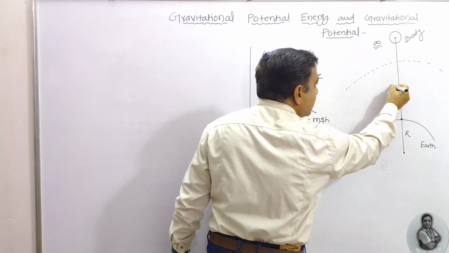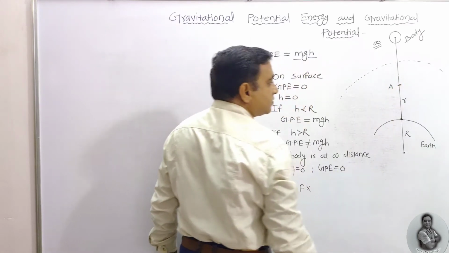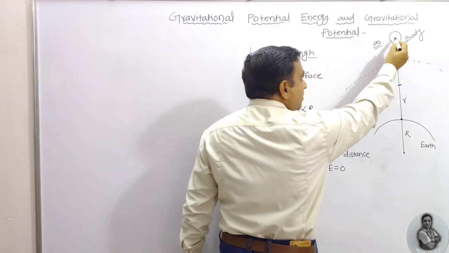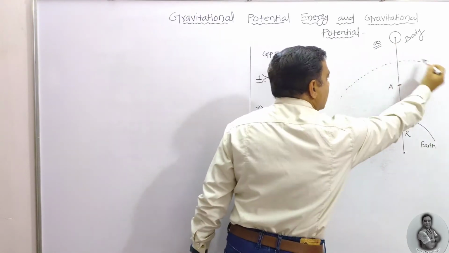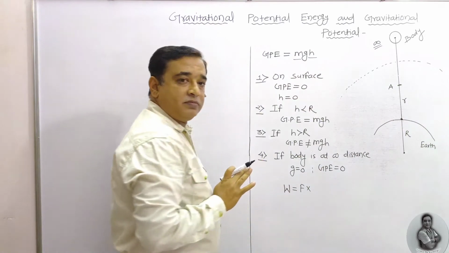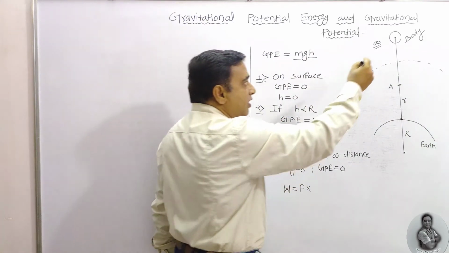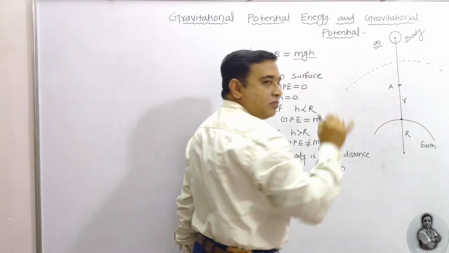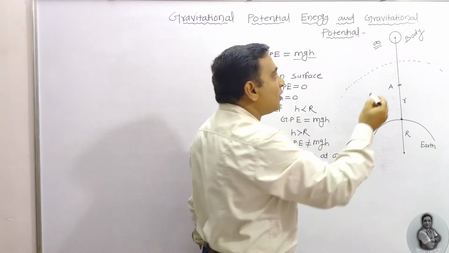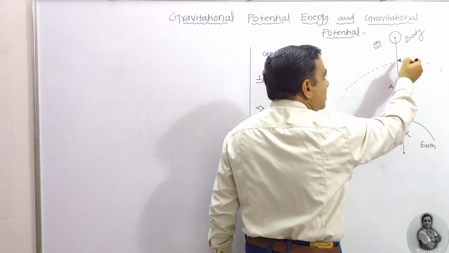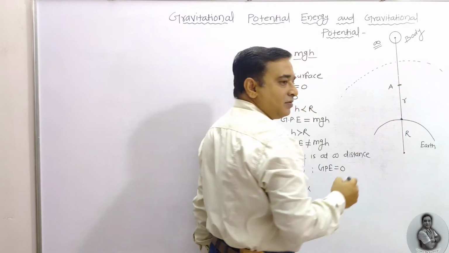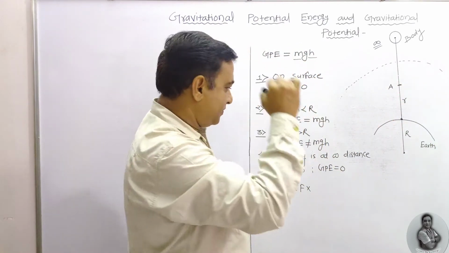Let us consider this point is a point A, from infinity to that point inside the gravitational field, but it will never directly come just like this. It will come slowly, means its kinetic energy is constant, so as to reach at a point A.